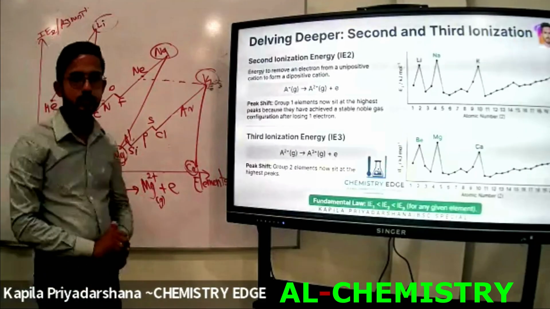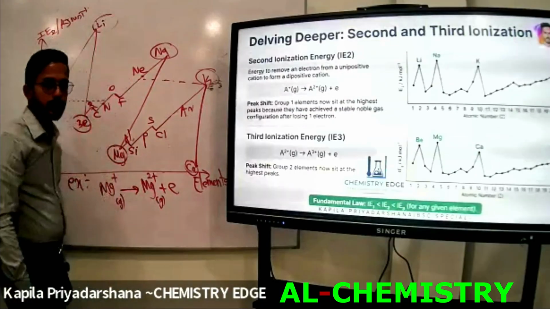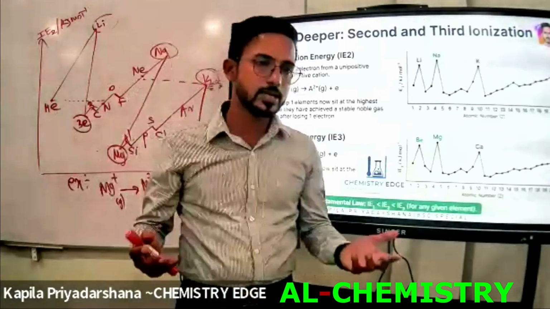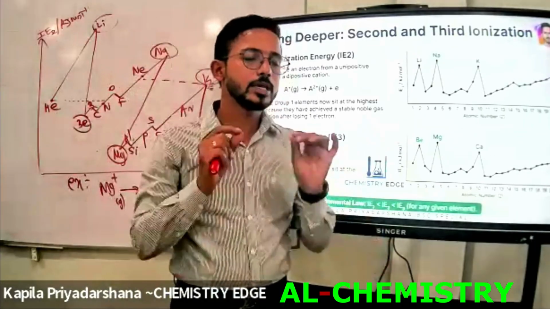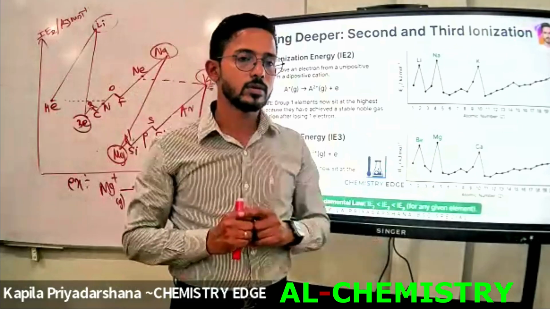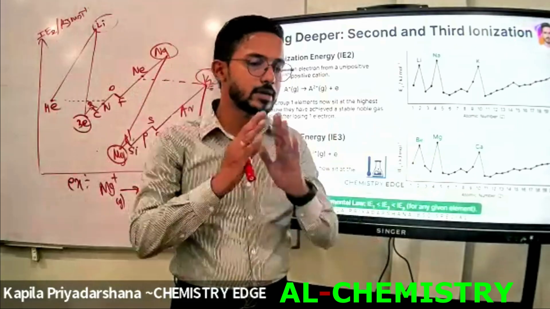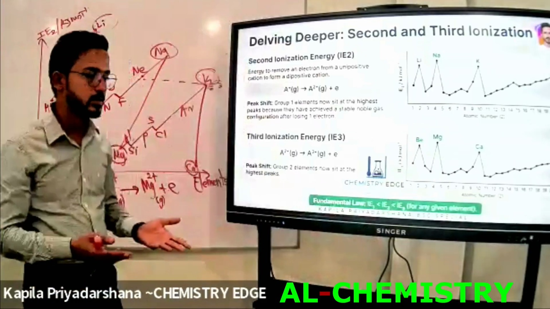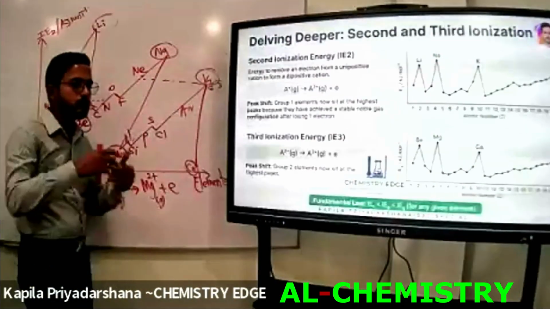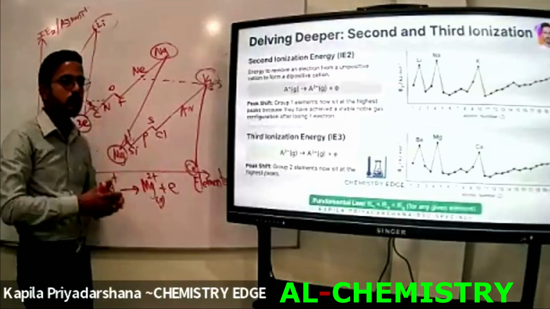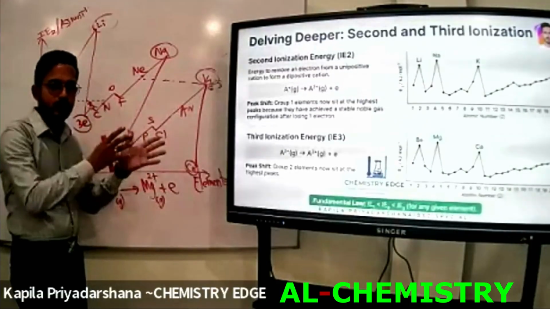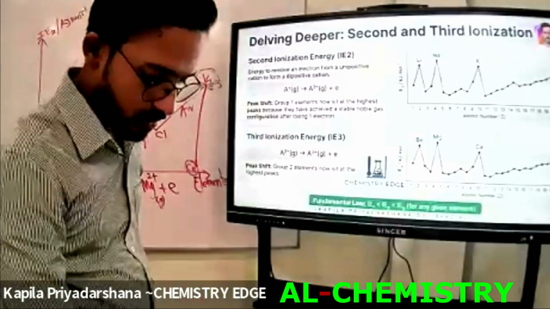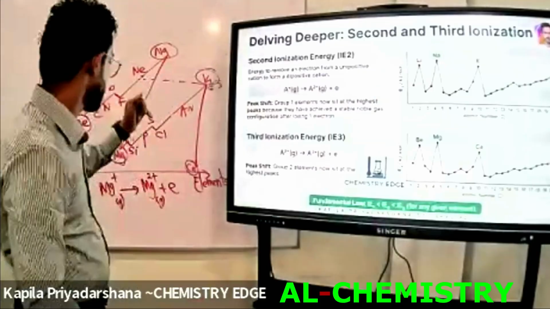Right? That's how to write it every time. Whether it is the first, second, or third ionization energy, every time only one electron is released. We are not going to release 2 or 3 electrons immediately, right? One by one, we release electrons corresponding to the first, second, and third ionization energies, right? Okay. Now, let's draw this graph.